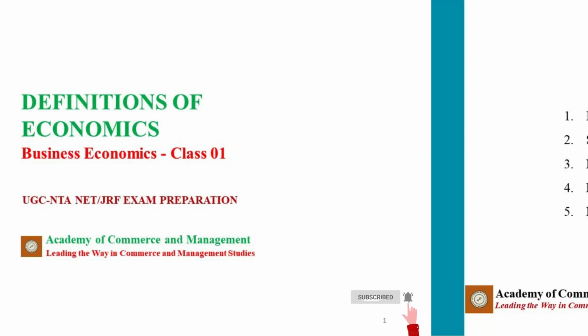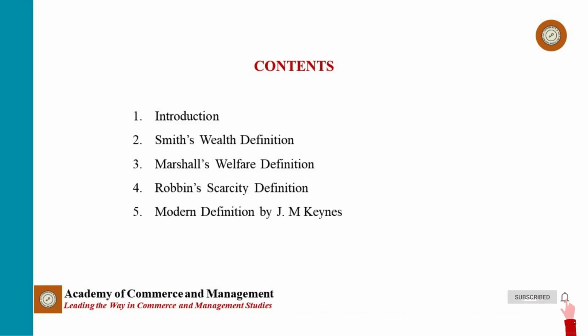These are the various topics we are planning to cover in today's class. First of all, we have to see the introduction of economics. Second, we discuss Smith's wealth definition. Next, Marshall's welfare definition. Then, Robbins' scarcity definition. And, finally, the modern definition, given by J.M. Keynes. So, let us see each of these topics in detail.